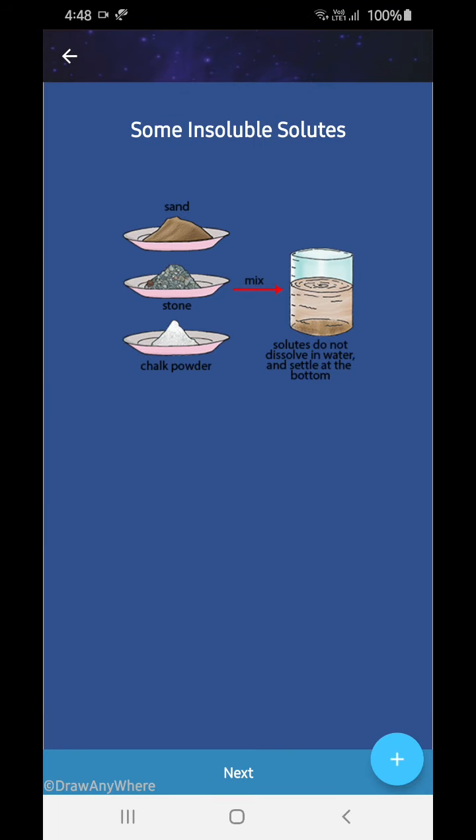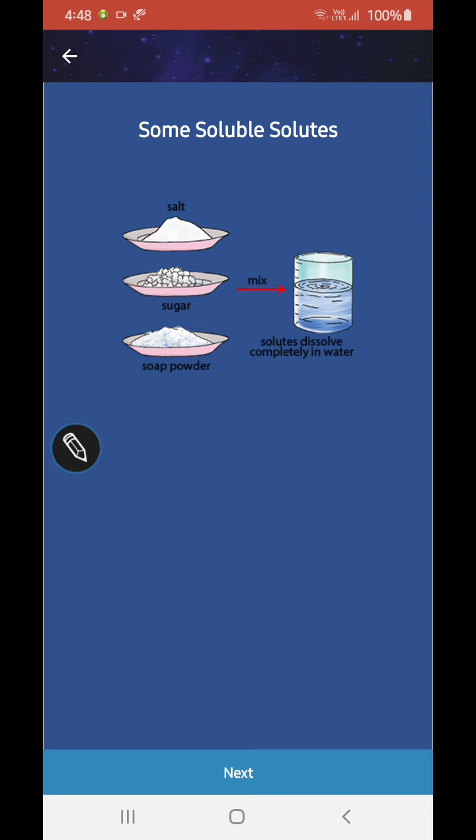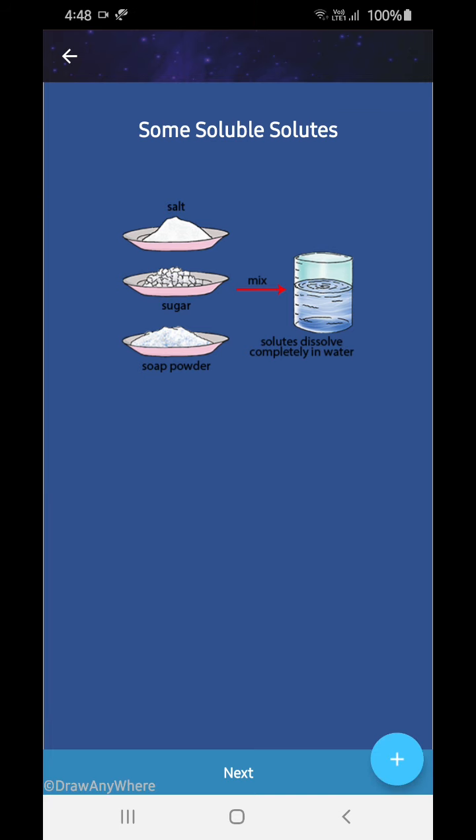Now see very carefully. Some insoluble solutes are sand, stone or chalk powder. When you mix them with water, they settle at the bottom because they are not mixing clearly. These are insoluble solutes. Soluble solutes are salt, sugar or soda powder.